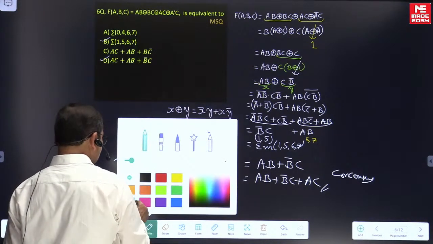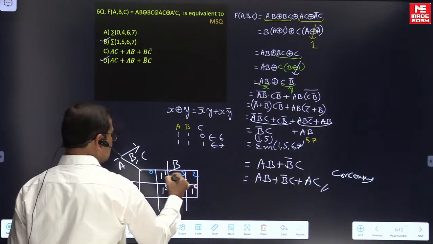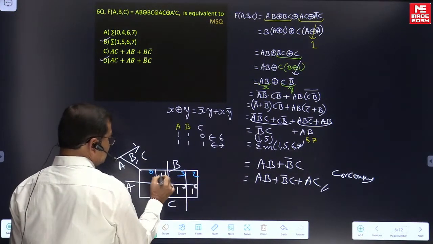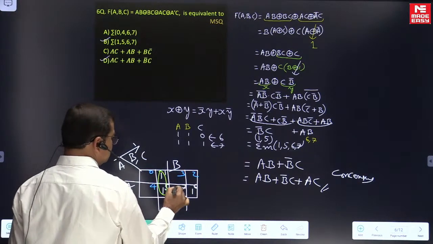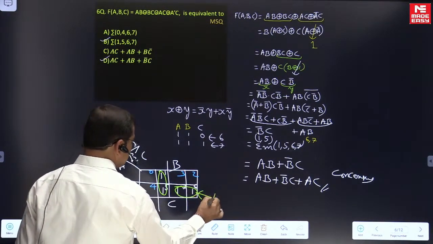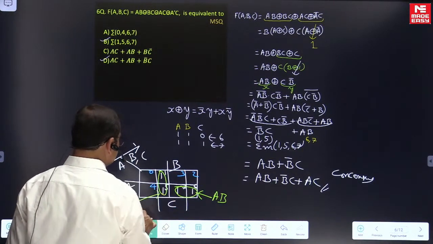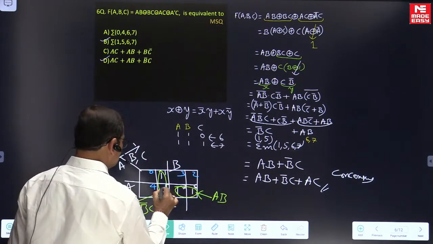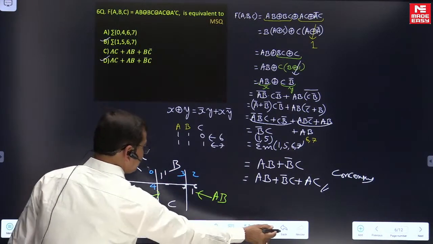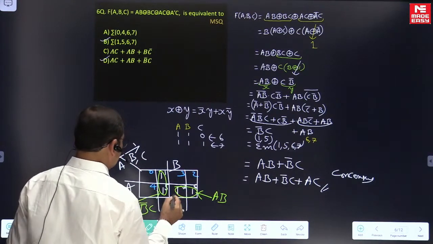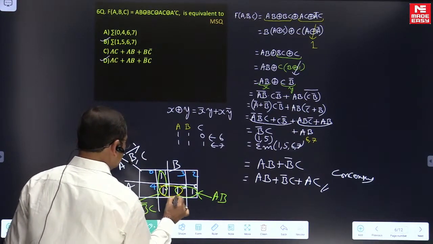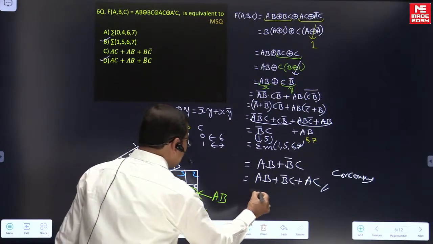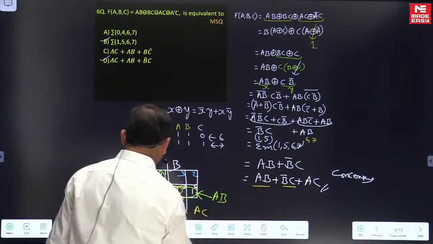As you know well, 0, 1, 2, 3. By this time you must have had very good practice with the K-map, hence identifying the cell numbers is not difficult. This is one group, this is another group. This group gives basically AB, and this group gives basically B complement C. And we have this subgroup, which is basically AC. So we can write the expression as AB, B complement C, and AC.